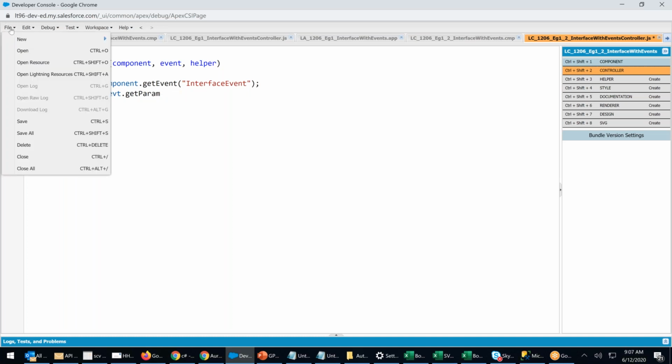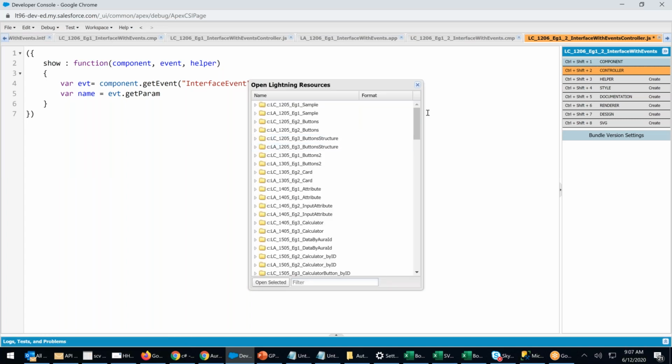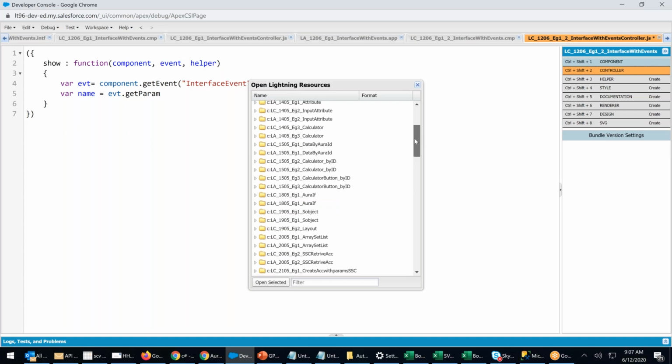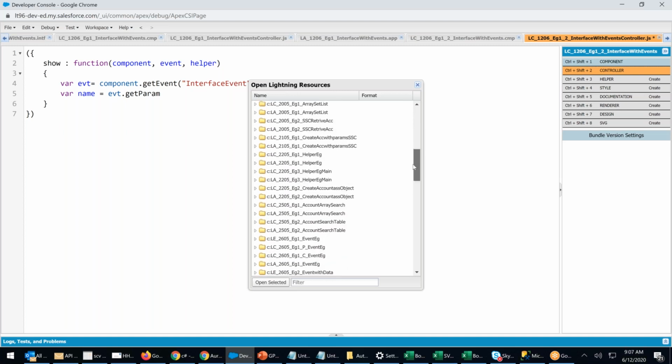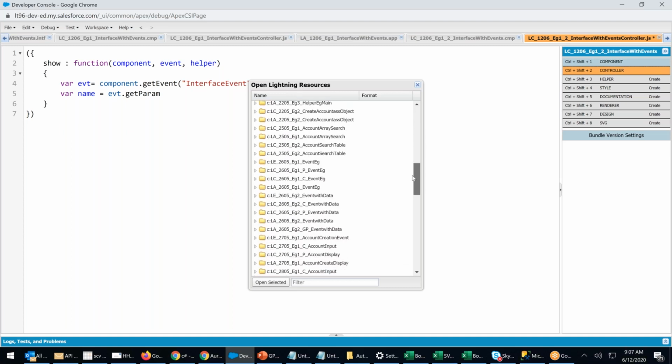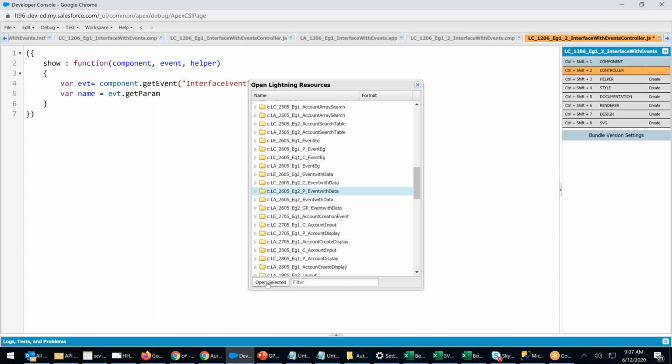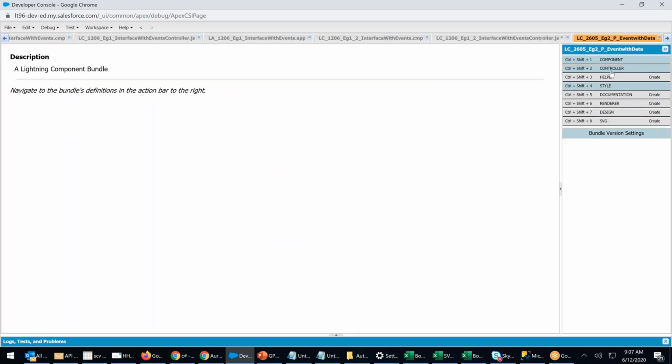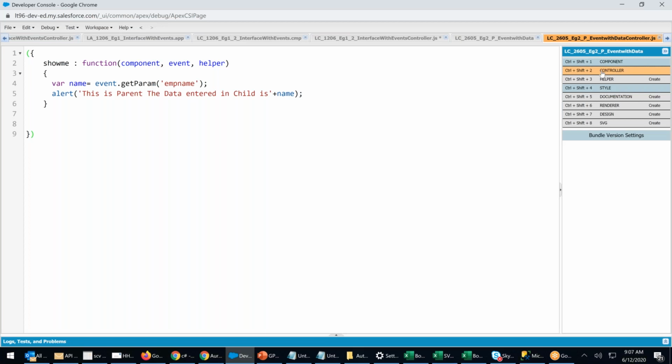You want to check the Lightning resource? Whereas event example 1, event with data, parent. Let's open the parent controller. How do we get it? See, event.get param.